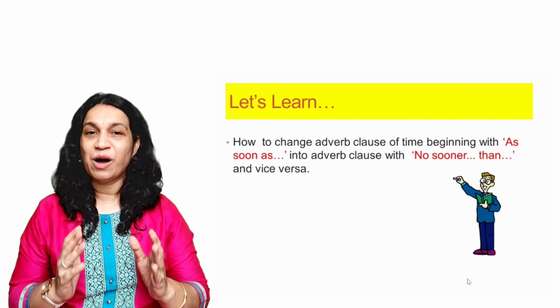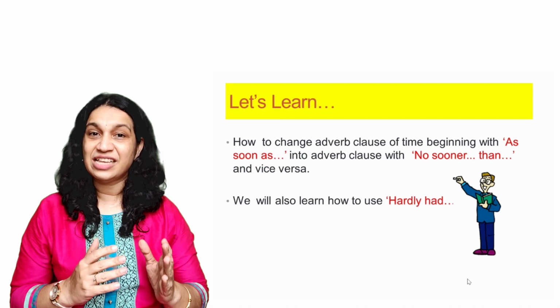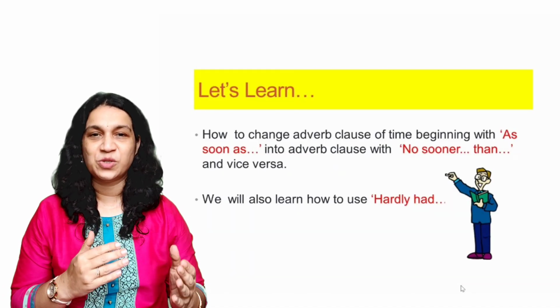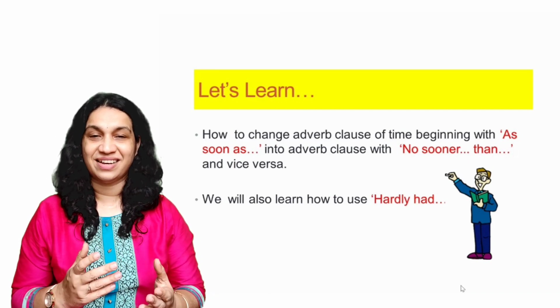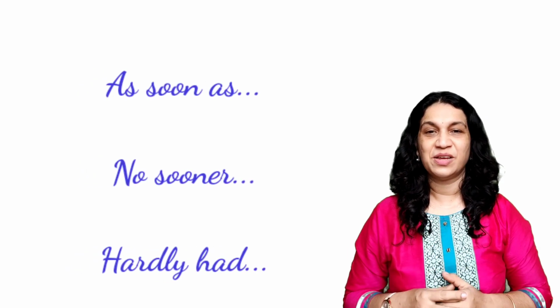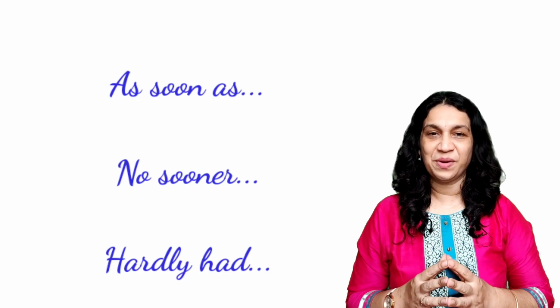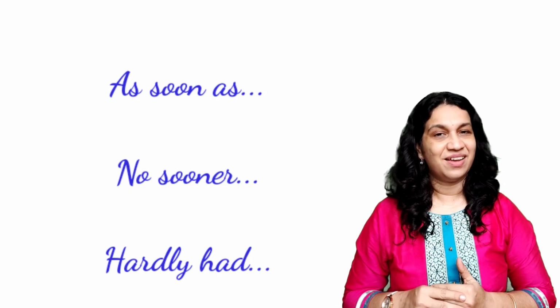That is, how to change adverb clause of time beginning with as soon as into adverb clause starting with no sooner than and vice versa. And we are also going to learn how to use hardly had. So shall we begin? Okay students, you may be asked to combine sentences using as soon as, no sooner or hardly had. So let's see how we are going to combine two sentences using these phrases.